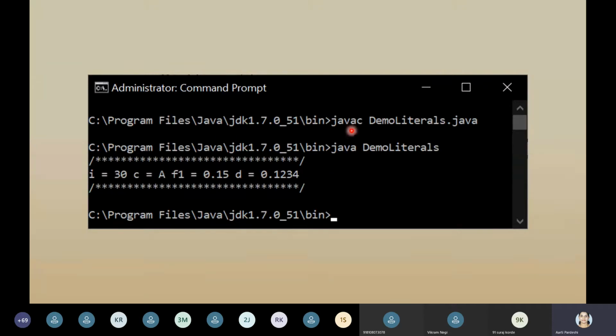So in bin, javac DemoLiterals.java and run it, java DemoLiterals. The first line is an indentation, and then on the new line we have displayed i 30, c A, f1 0.15, where f is missing. The compiler has taken this f in order to interpret it as a floating value. d is a double with its value, then one more separation line and the cursor blinks here.